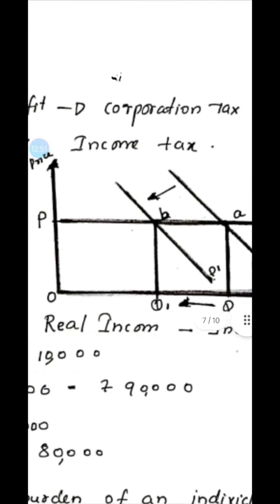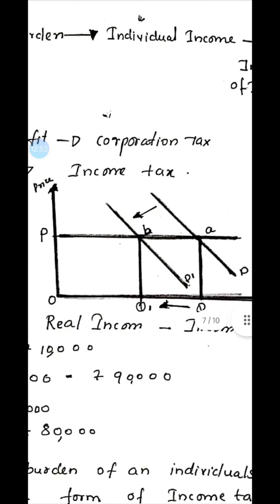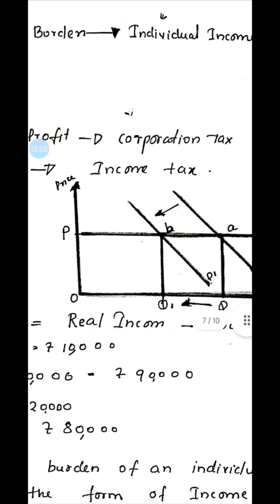Here the diagram shows that the price is constant, the price is in a straight position, but the demand curve is shifting from D to D1. The demand is shifting from D to D1 because the taxation has been increased, disposable income is decreasing, purchasing power is also decreasing, so the demand is decreasing. So when there is a decrease in demand, the demand curve will shift towards the left.